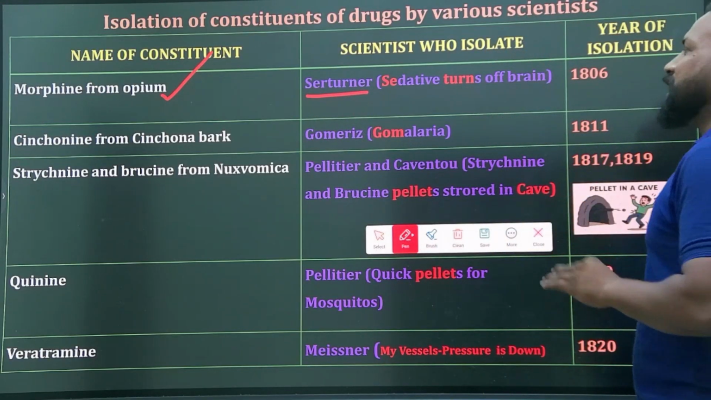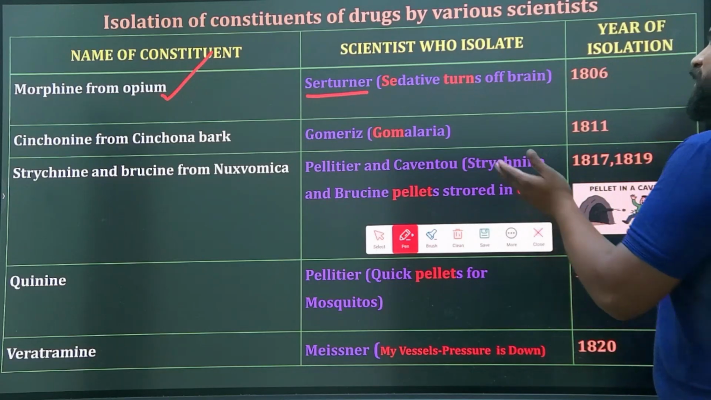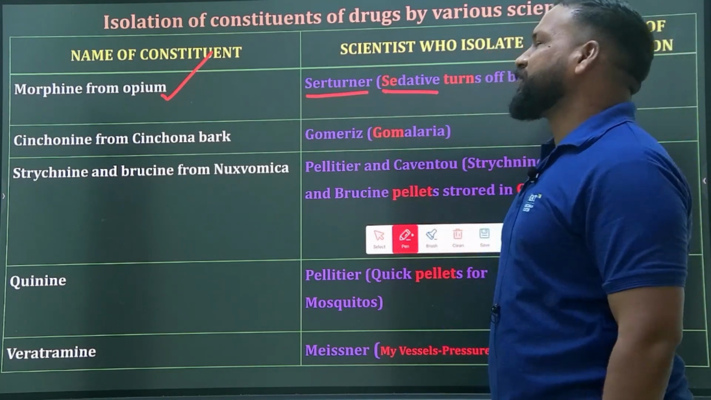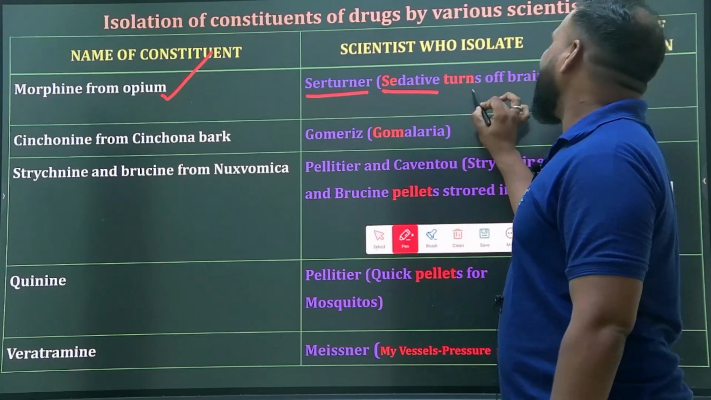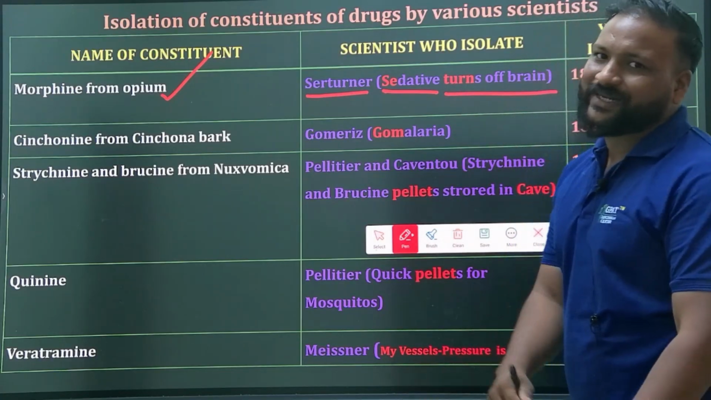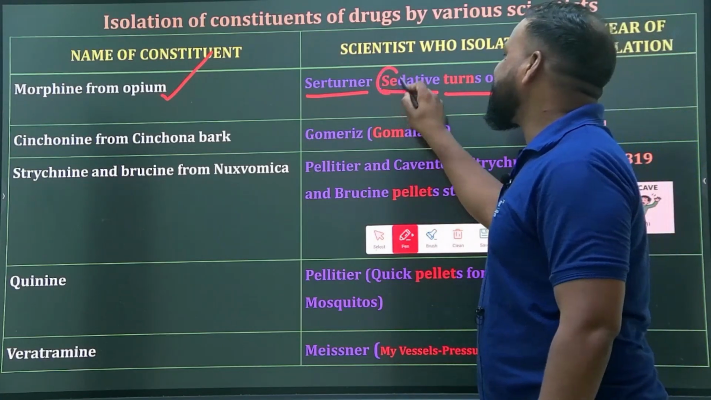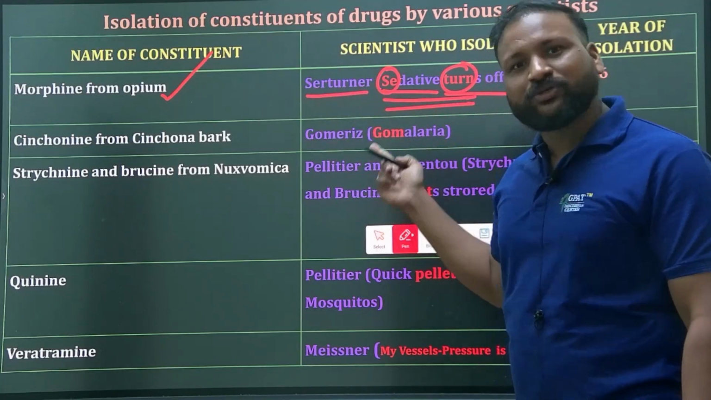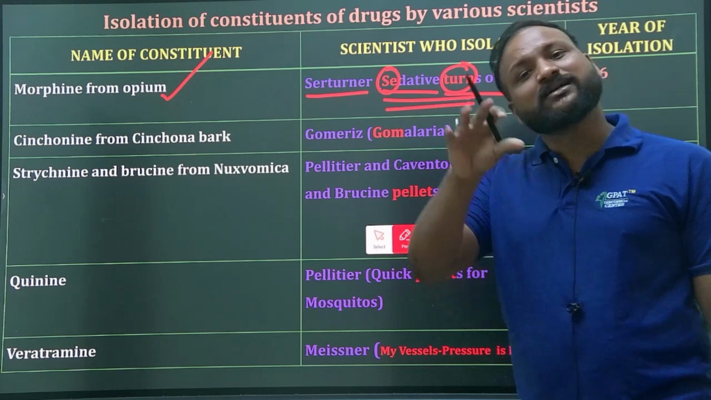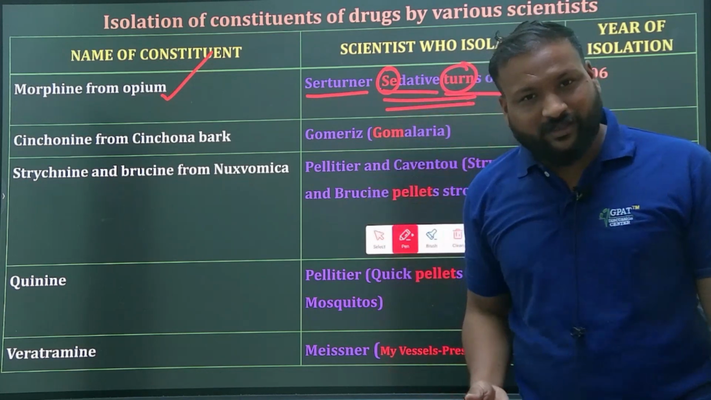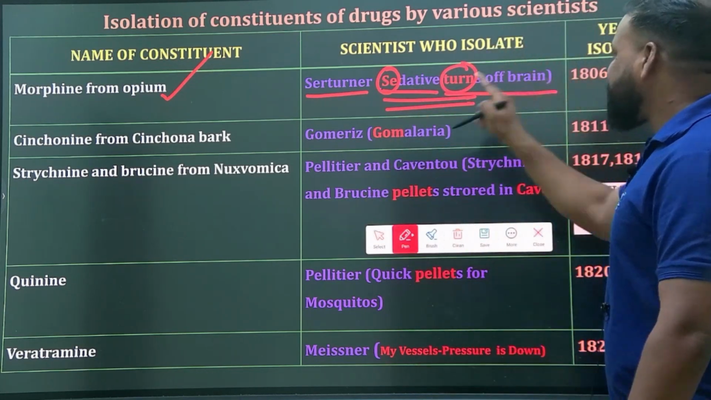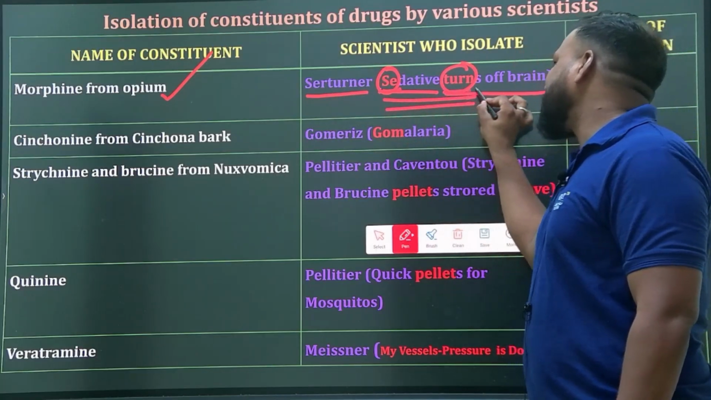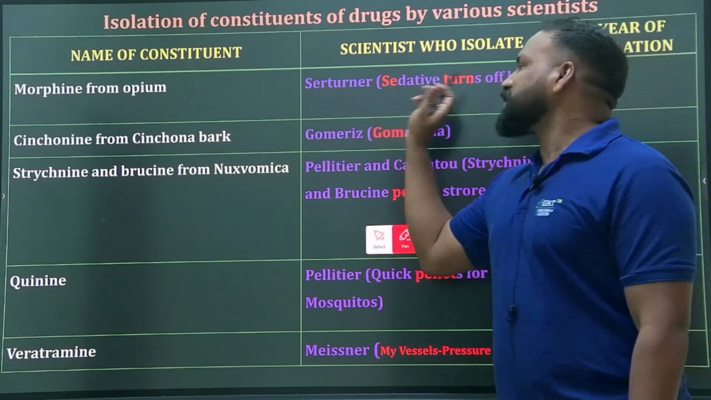Clear? For that we have created one shortcut. Morphine is a sedative, and it turns off the brain. Based on the pharmacological action, we have remembered the name. Morphine is a sedative, narcotic, and hypnotic, and this sedative turns off the brain. From that: SC and turn, Turner.